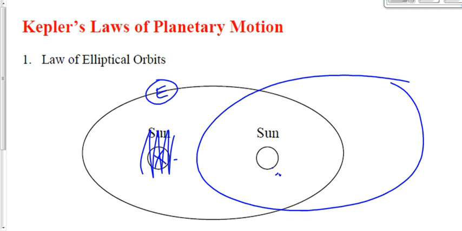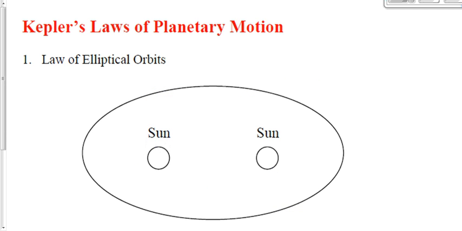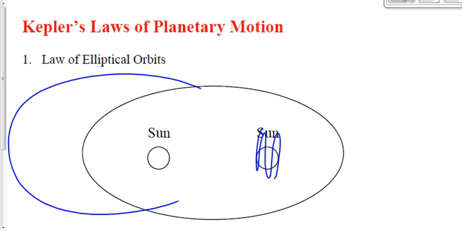The sun is in a certain position. That sun has to be at one of the focal points of the ellipse that the Earth takes. Now, if the sun happens to be at the other focal point right here, well, then the Earth can orbit around it like you see it right here, or the Earth could orbit around the sun like this, with the sun at the right-hand focal point. Bottom line is, the sun is where it is. The ellipse that the Earth takes around the sun forms such that the sun will be at one of the focal points of that path.